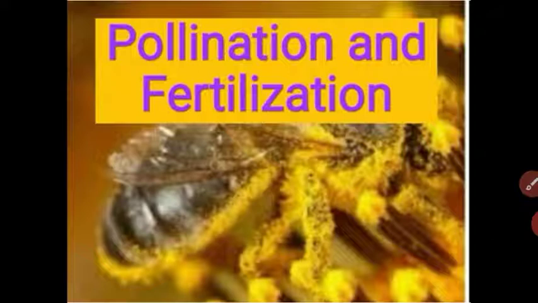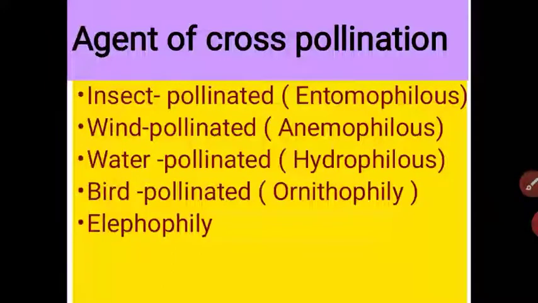As you know, students, we are motile. A plant is not motile. What does that mean? We can move from one place to another, but a plant cannot. So the plant requires some external agent to transfer the pollen grain from the anther of one plant to the stigma of another plant. Let us see in this video what agents are required for cross-pollination.